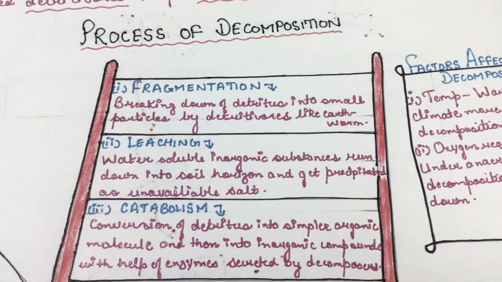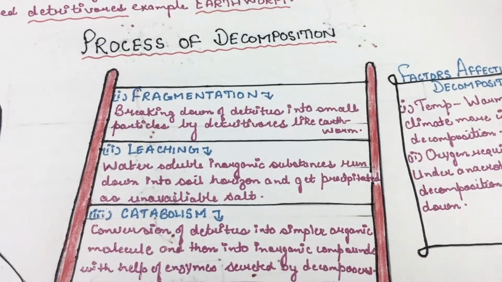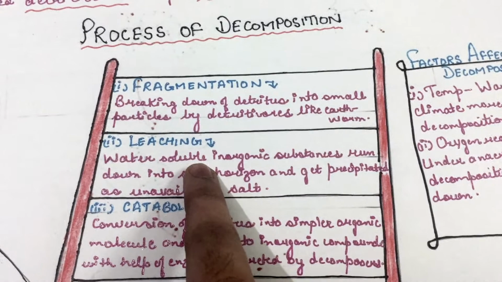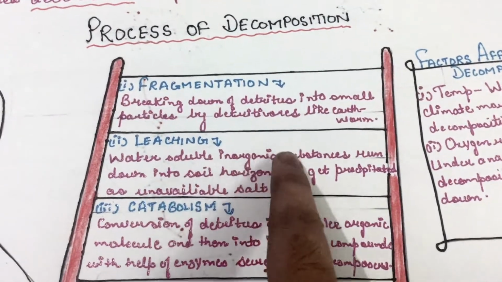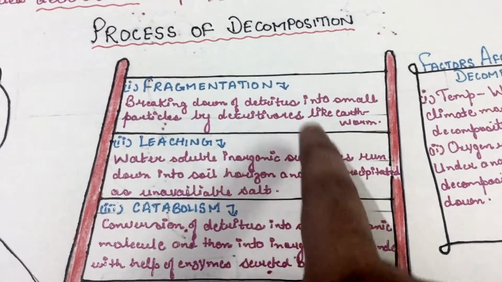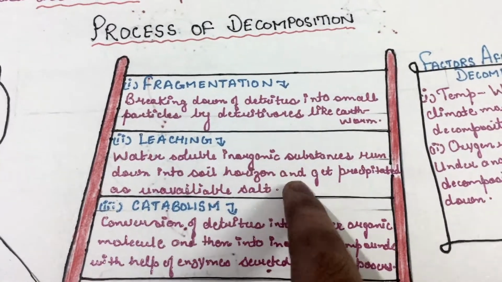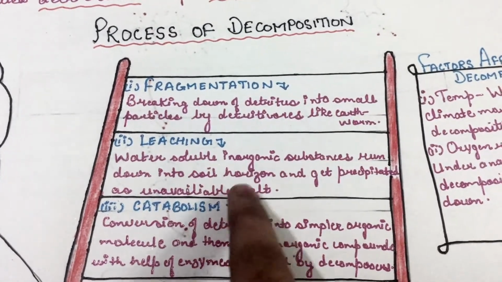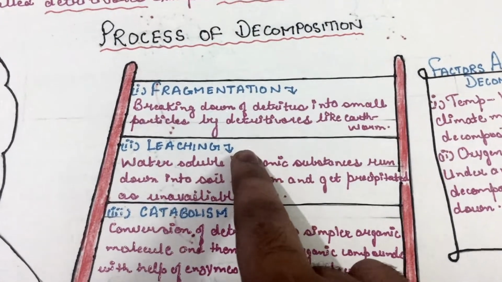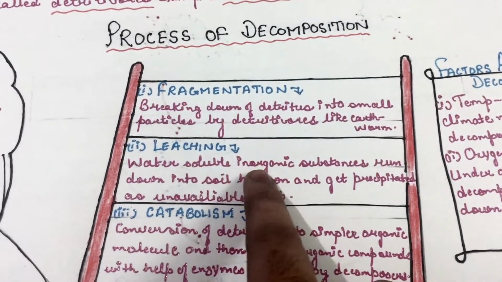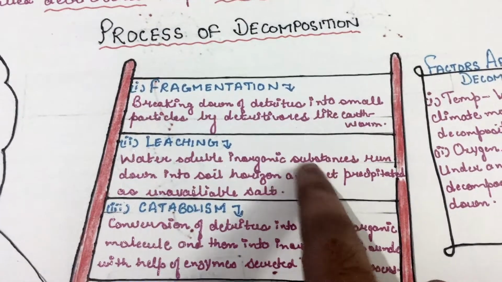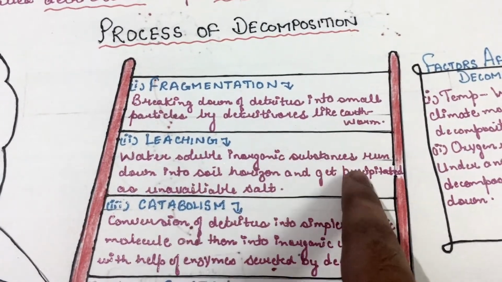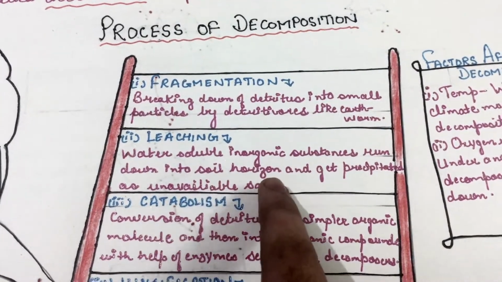Now the second step in decomposition is leaching. In leaching, water soluble inorganic substances run down into the soil horizon and get precipitated as unavailable salts. So what happens in leaching? Water soluble inorganic substances run down into the soil horizon and they get precipitated as unavailable salts.